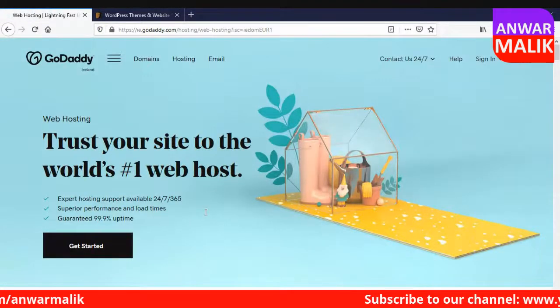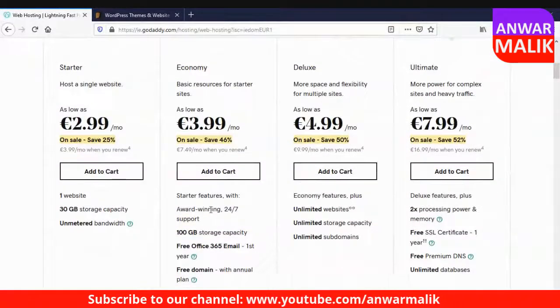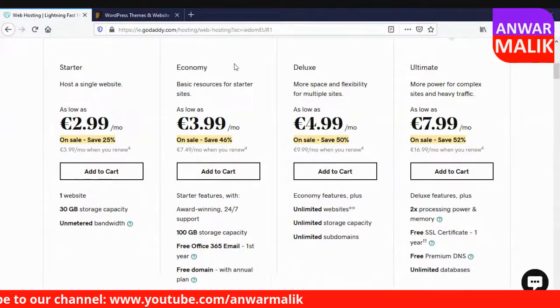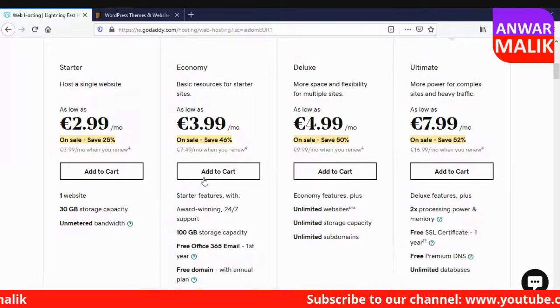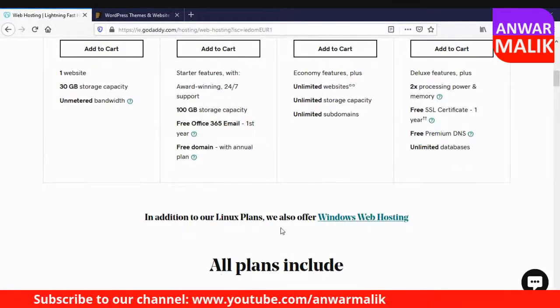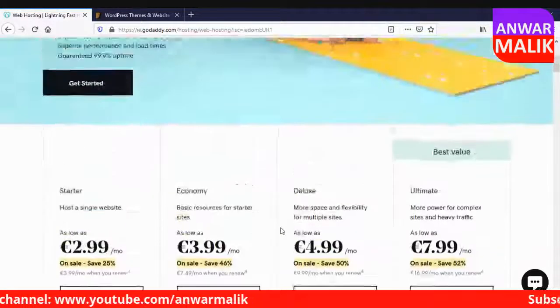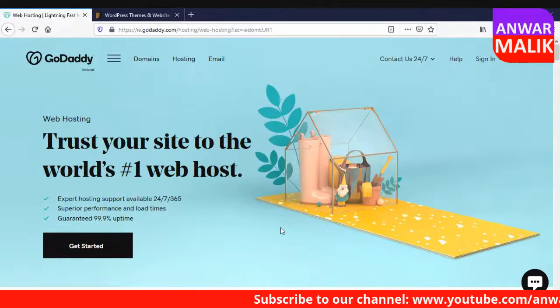When I click it, they have their packages: starter, economy, deluxe, and ultimate. But we are not going to buy it. Like I said in one of my previous videos, some companies may not tell you everything because they want to make money as well, and they give some good things for researchers.